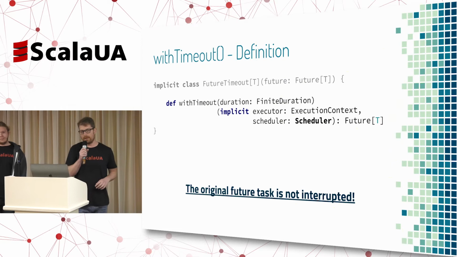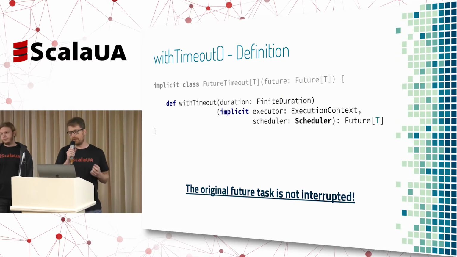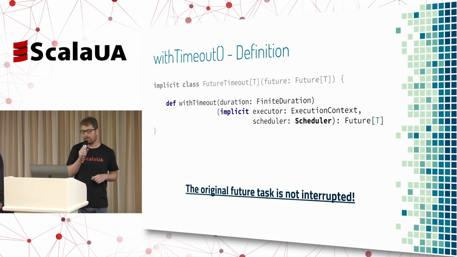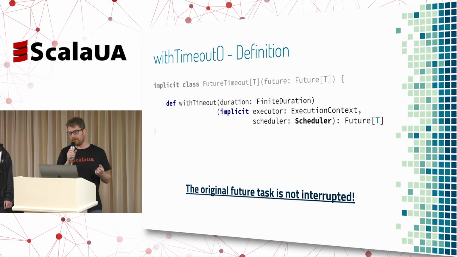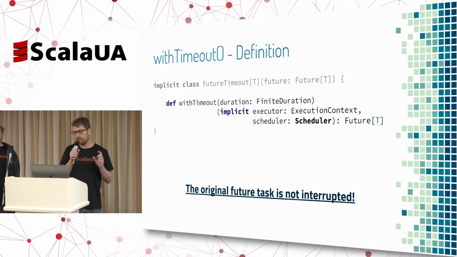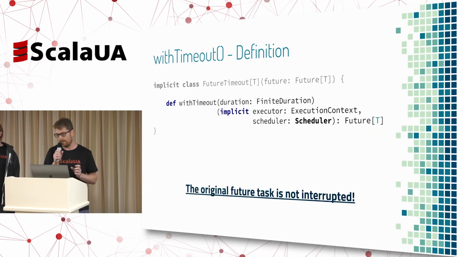So to add the capability of timeout to the Scala future, the next pattern adds another method with an implicit class in Scala called waitTimeout. And waitTimeout allows us to define a timeout on that future. And it will return a new future that will contain either the original result, if it has returned on time, or a timeout exception. Okay, does that make sense?